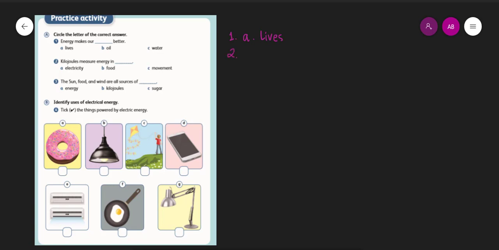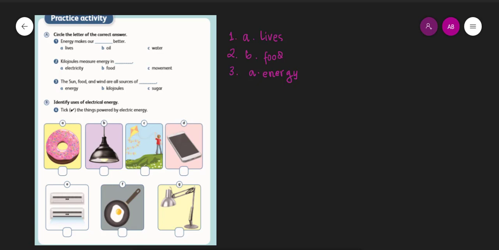Number 2, kilojoules measure energy in, of course, the answer will be B, food. And number 3, the sun, food, and wind are all sources of, of course, the answer will be yes, is energy, A.